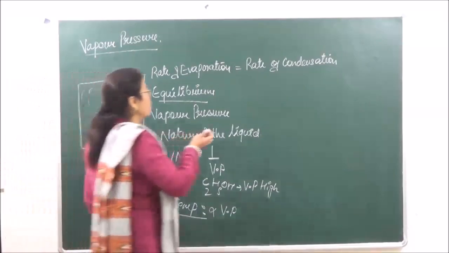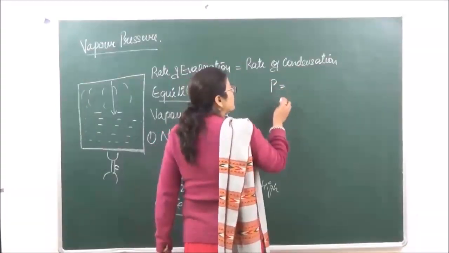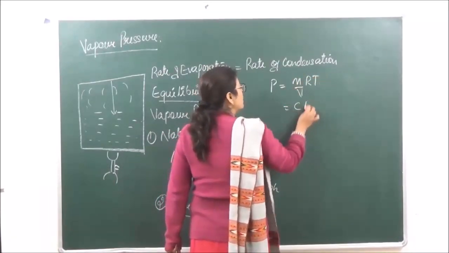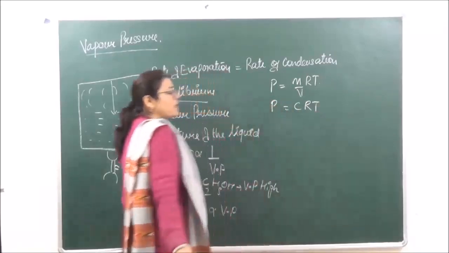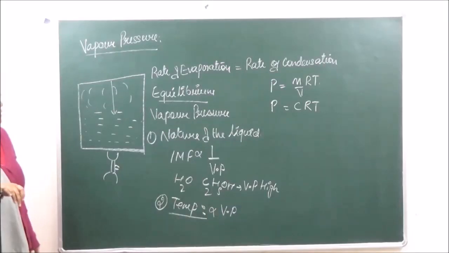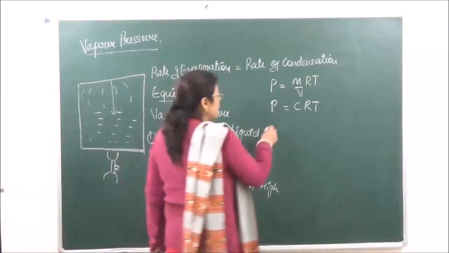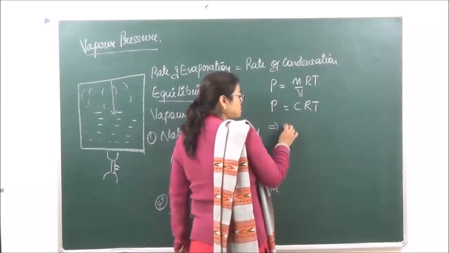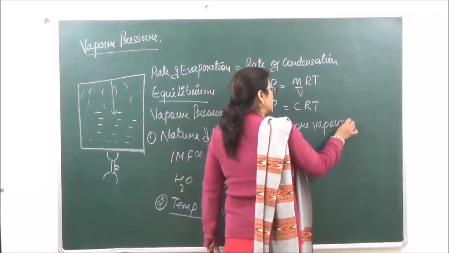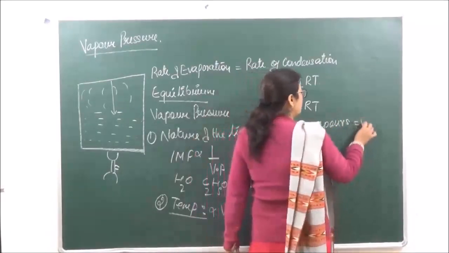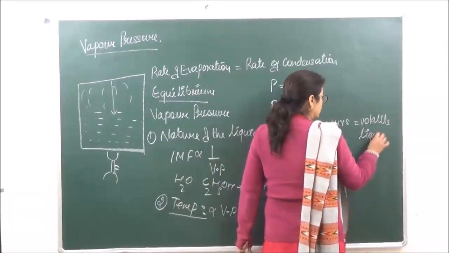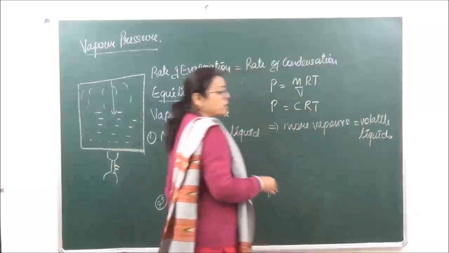Mathematically, if we are talking of pressure of a liquid, it will be given as n upon V RT, or pressure may be given as CRT, where C that is going to be the concentration. Right? Now all those liquids which form more vapors, such liquids they are said to be volatile liquids.